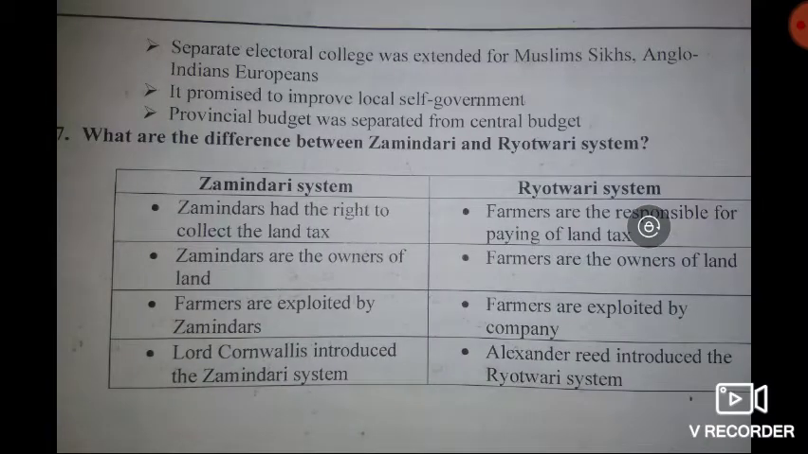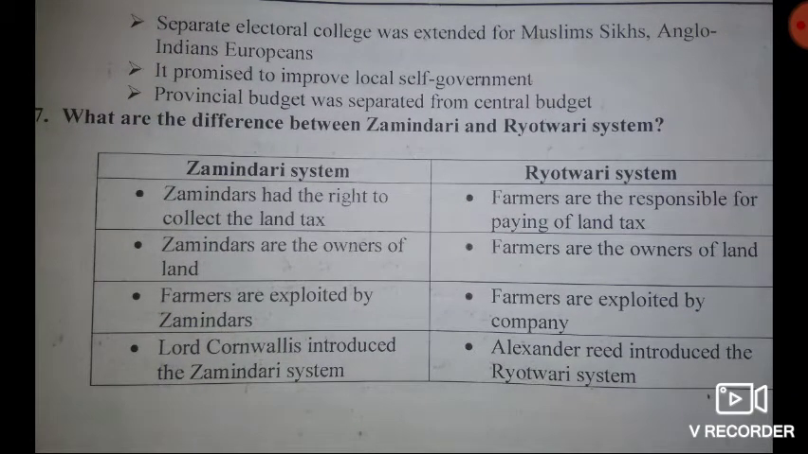Then the last question in this lesson, what are the differences between zamindari and raitwari system? First we are going to discuss the zamindari system. So listen carefully. Zamindars had the right to collect the land tax. Then zamindars are the owners of land. Then third point, farmers are exploited by the zamindars. And the last point, Lord Cornwallis introduced the zamindari system. So this is about the zamindari system.